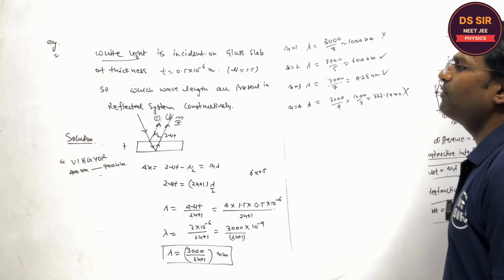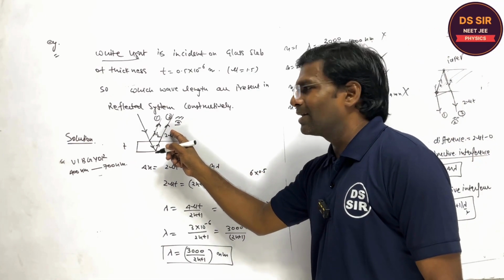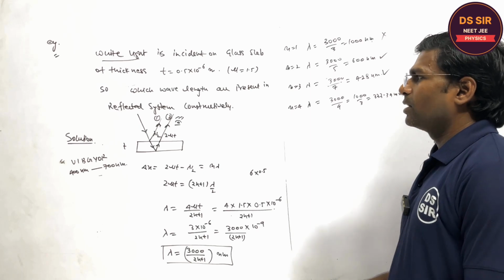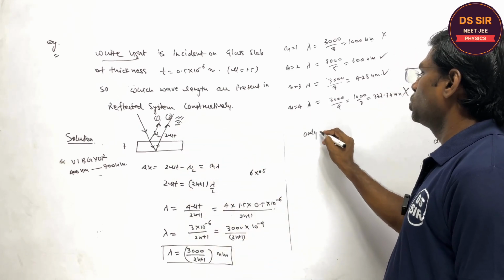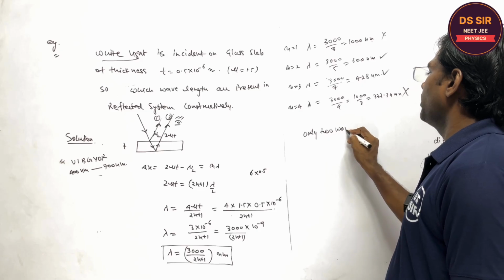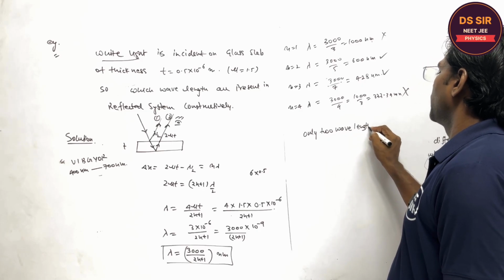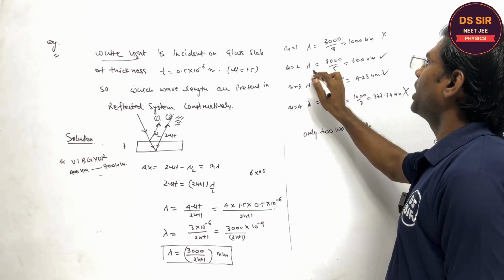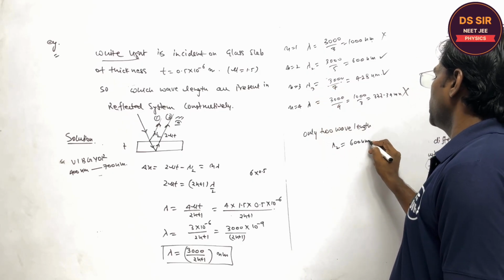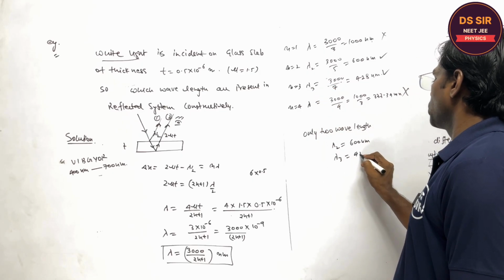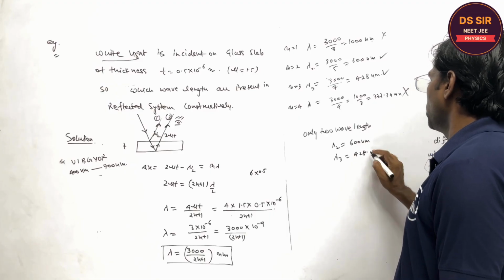So only the two wavelengths are strongly present in the reflected system. So only two wavelengths. Which are the wavelengths? This is lambda 1, this is lambda 2 and lambda 3. Lambda 2 is equal to 600 nanometer and lambda 3 is equal to 428 nanometer. Is it clear or not?